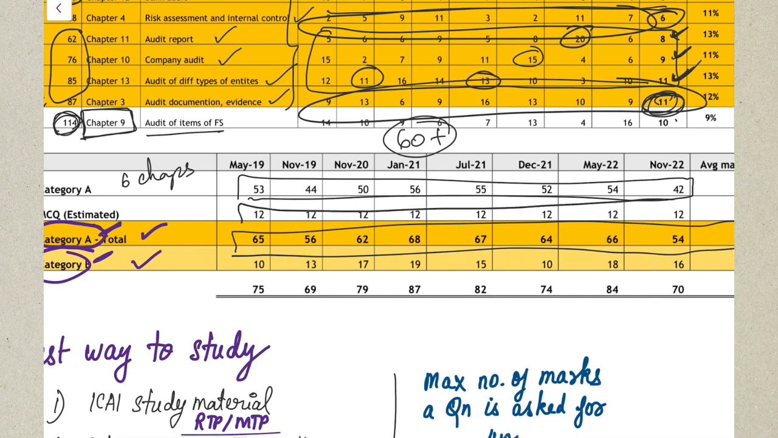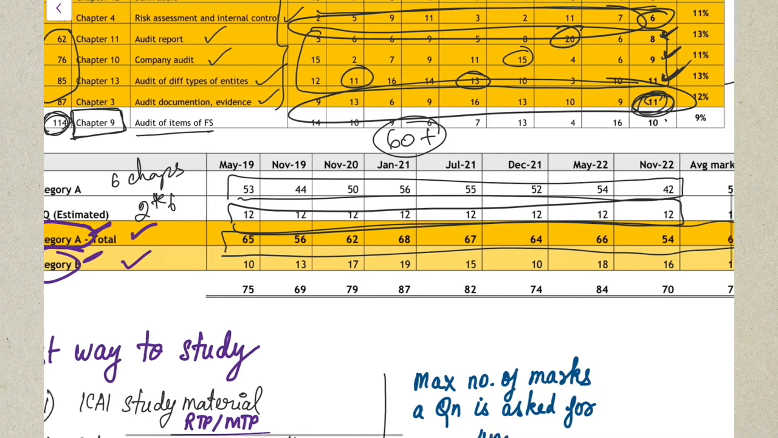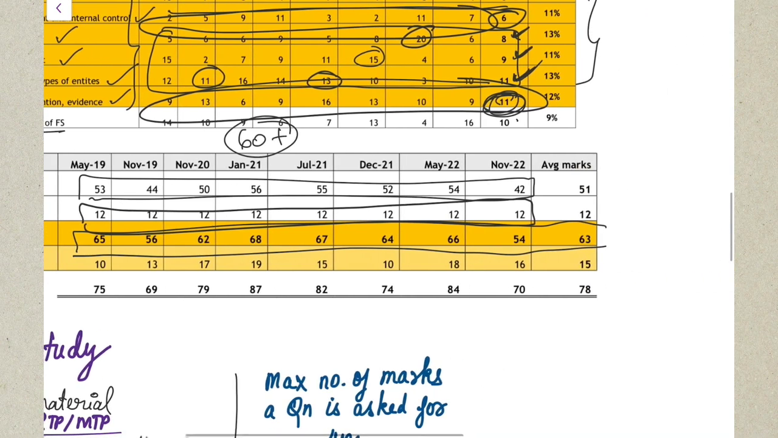An approximate of 12 marks can come from the MCQ part of the 6 chapters. I have taken 2 marks approximately for every chapter being questioned in MCQ, which is a lower number than usual, multiplied by 6 chapters, which is 12 marks in every attempt approximately. That will give you a total of approximately 63 marks.